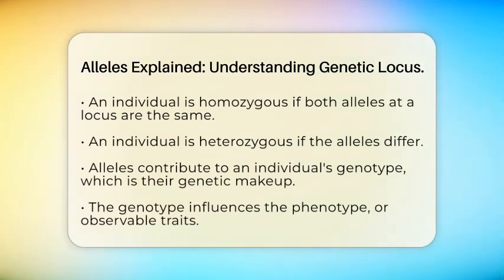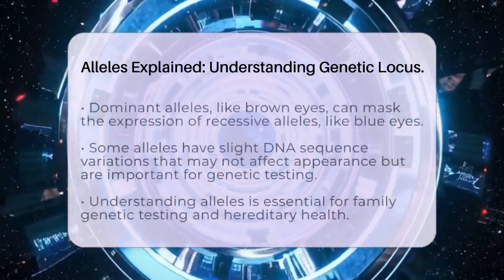These alleles work together to determine the genotype, which is the genetic makeup of an individual. The genotype influences the phenotype, which is the observable traits. For example, if you have one allele for brown eyes and another for blue eyes, the brown eye allele is typically dominant. This means the brown eye trait will be expressed, while the blue eye trait is masked.